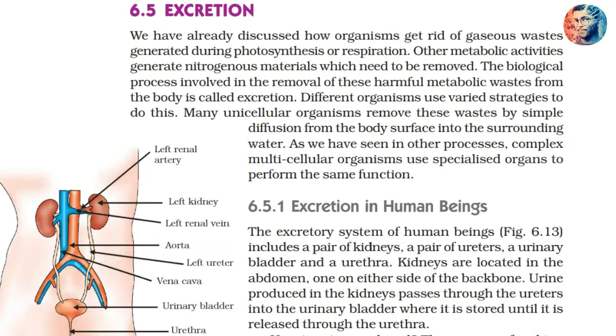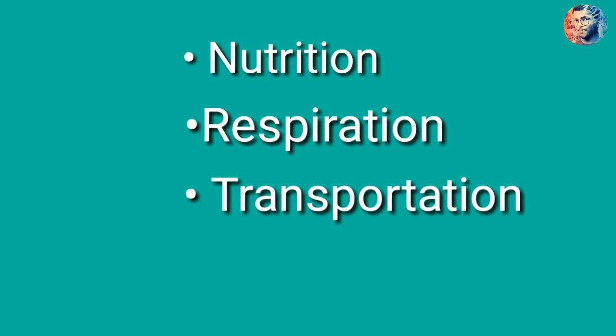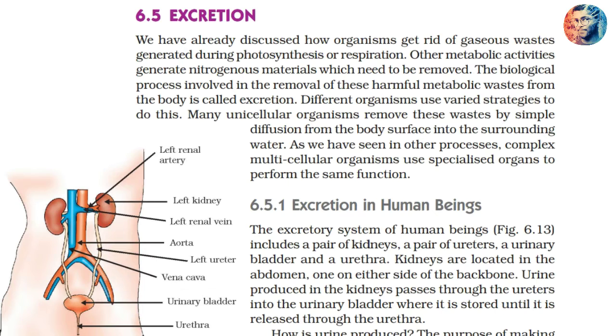Today we are discussing excretion. In previous classes, what things were we discussing? Nutrition, respiration, transportation and all. Okay, so today we are discussing excretion. Excretion means removal of harmful waste from the body. Some tissues and organs also help with that excretion, so they are called excretory organs. Excretion occurs in both animals and plants. First, we are discussing it in human beings.